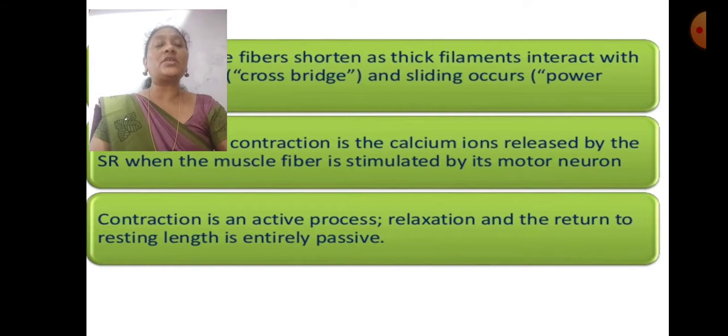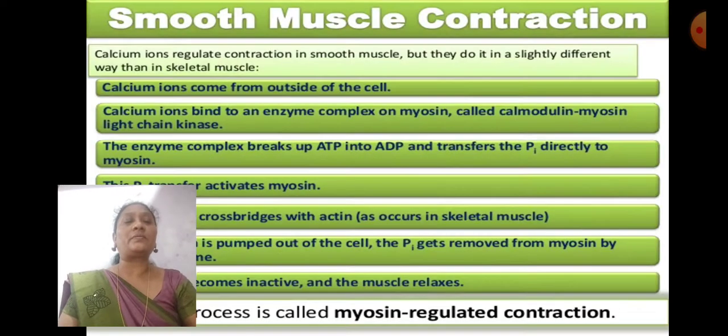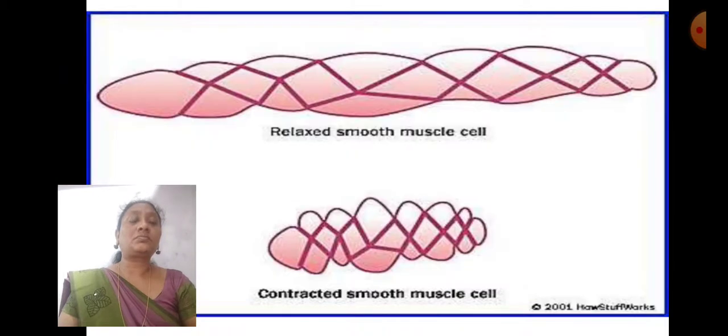So contraction is an active process, while relaxation and the return to the resting length is an entirely passive process. You can see here the relaxed smooth muscle cells and contracted smooth muscle cells.